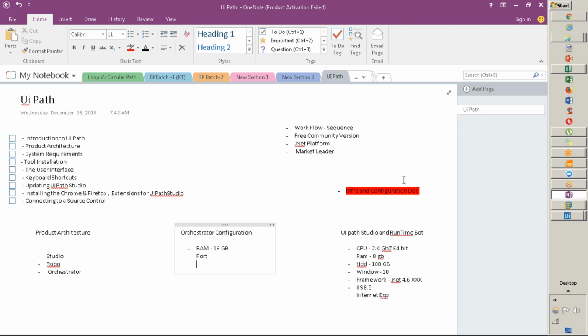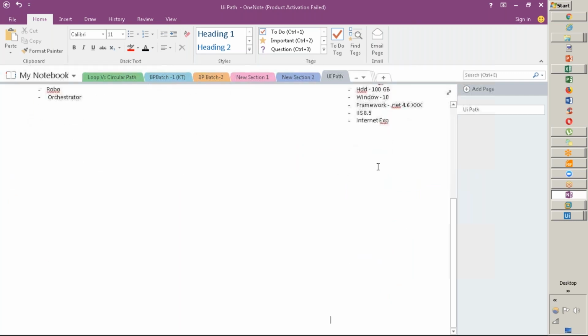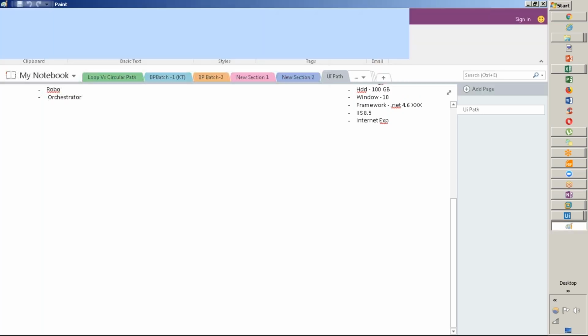Now a little bit of a diagram I'll create for you to understand. Let me create some diagram through which I can highlight how exactly it looks in the real environment. For that, I'll go to paint.